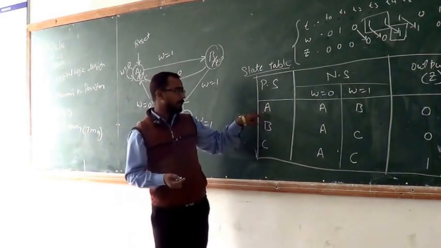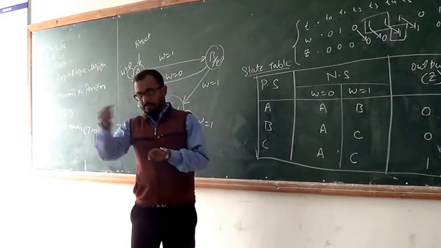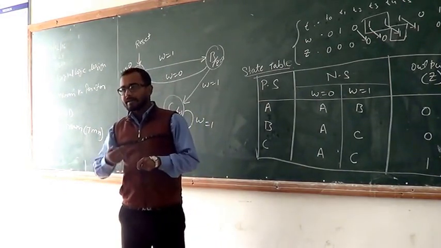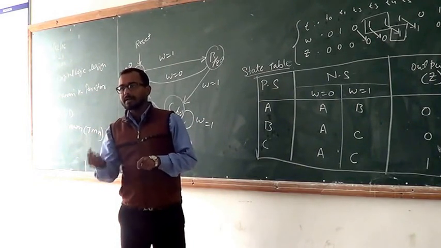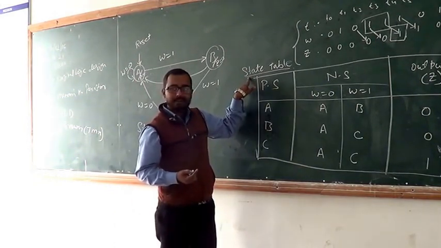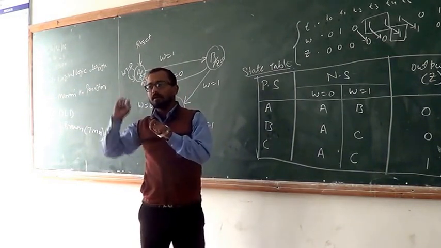When we consider the binary form, the next step is called state assignment. This is a state table. Next is a state assignment table.